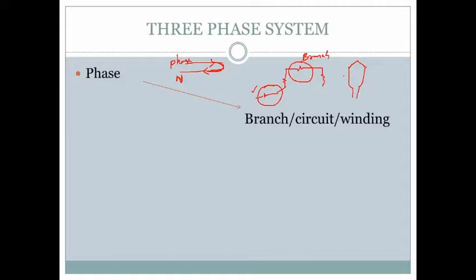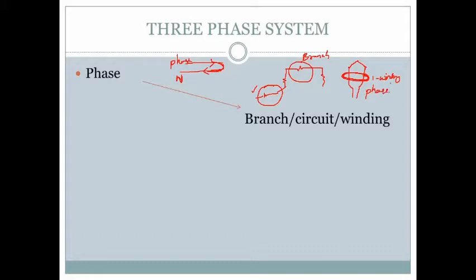This is a single phase, single winding. For understanding, a winding means a combination of two coils. This is treated as a winding or phase.